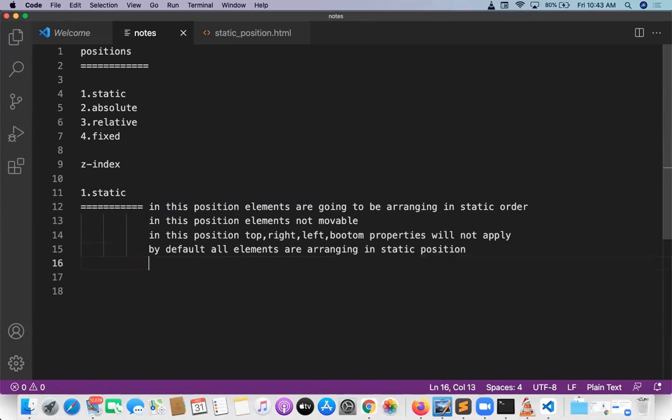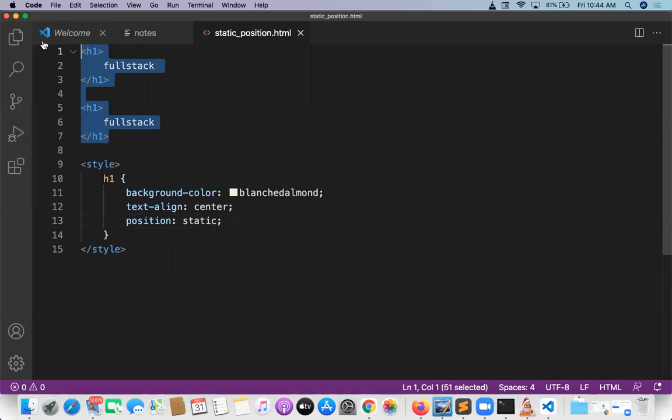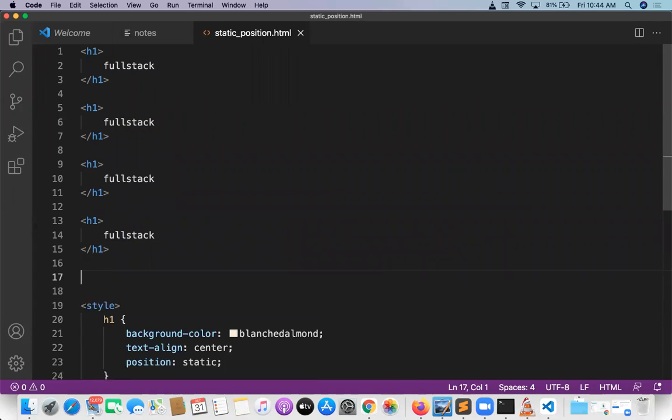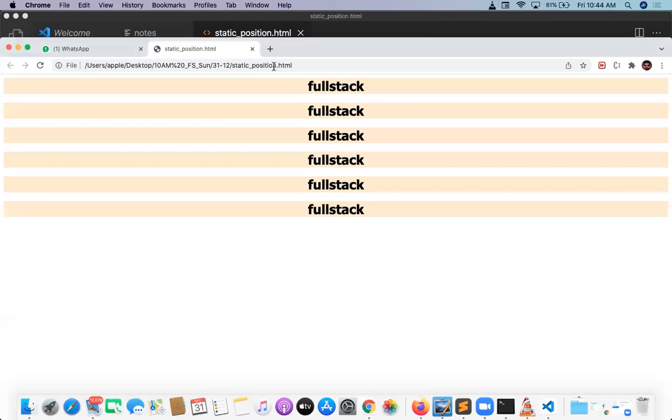So now we will write one more point. In this position, elements cannot overlap. Elements are arranged one after another. That's it, this is static position. However many elements you take, all of them are arranged one after another. There is no concept of overlapping.